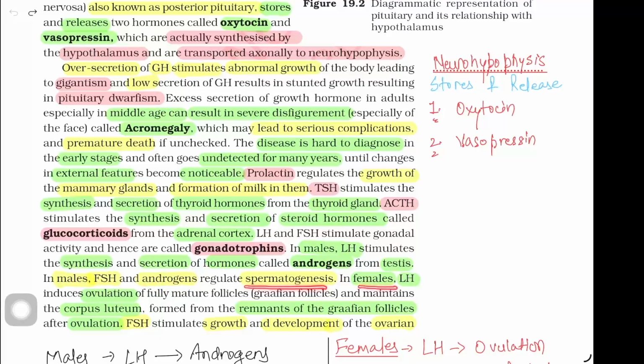In females, LH induces ovulation of fully mature follicle, that is Graafian follicle, and maintains the corpus luteum formed from the remnants of the Graafian follicles after ovulation.